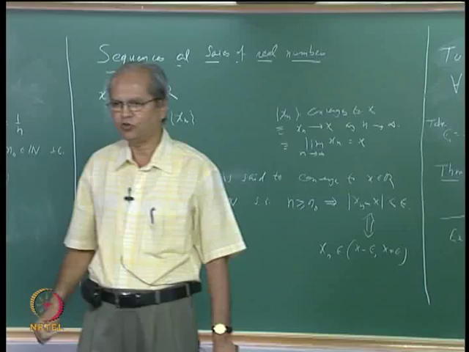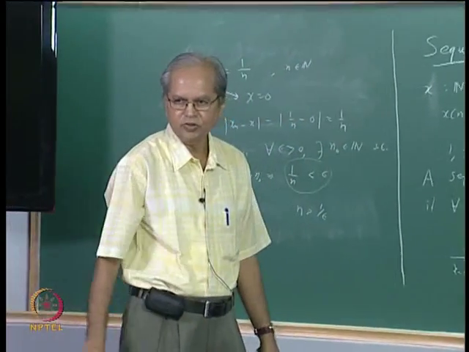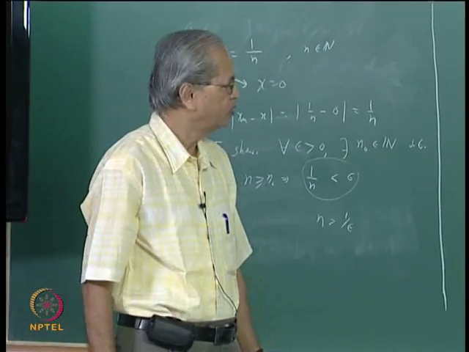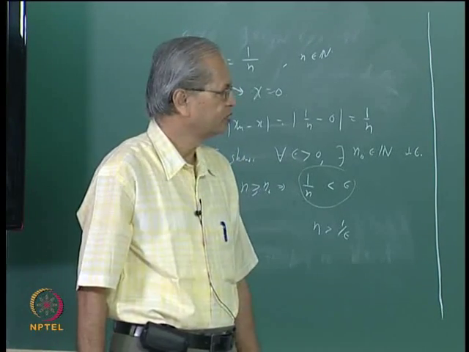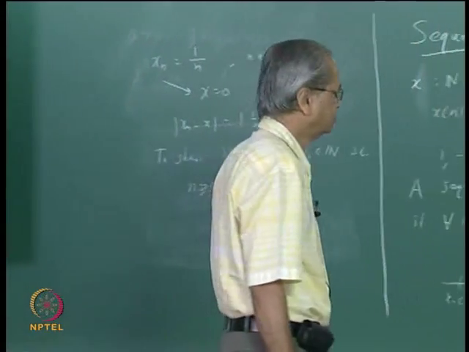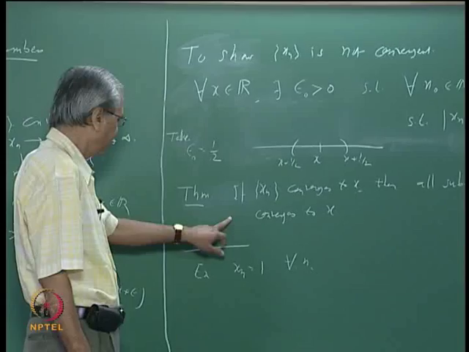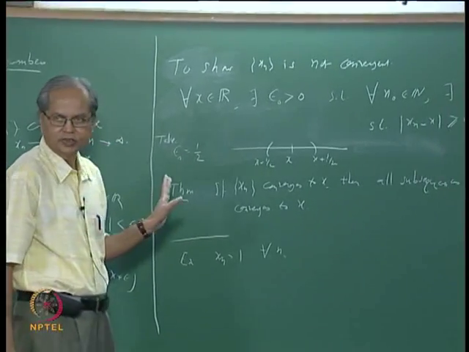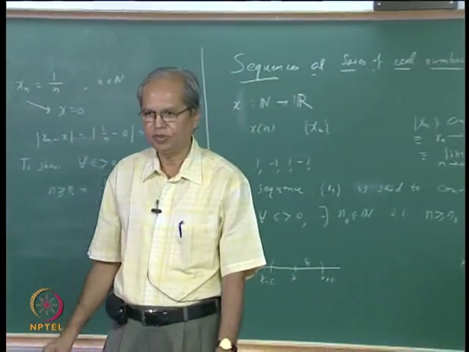Okay, that is for that particular epsilon 0, for every n0 you can find some n bigger than or equal to n0 such that mod xn minus x is bigger than or equal to epsilon 0. Now look at this theorem. Here what we have shown is that if xn converges to x, then all the subsequences of xn should also converge to that same number x.